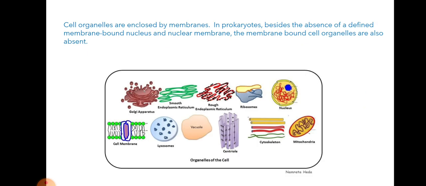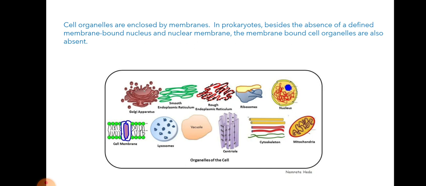Okay, so cell organelles are enclosed by membranes in eukaryotic cells. Besides the absence of a definite membrane bound nucleus, the membrane bound cell organelles are also absent in prokaryotes. Whereas in eukaryotes, a well defined nucleus is present, and nuclear membrane is also well defined. But in prokaryotes, it is not well defined. Apart from nucleus, apart from the nuclear membrane, the membrane bound cell organelles are also absent in prokaryotes, children, like algae and bacteria.